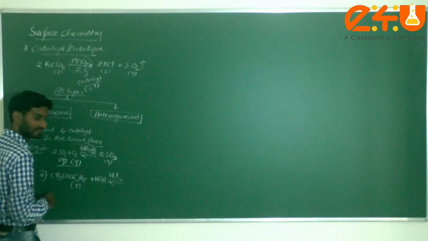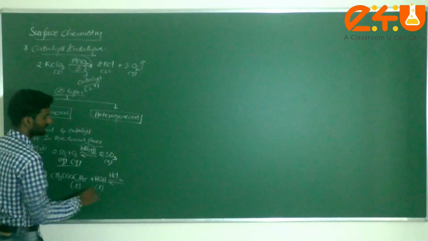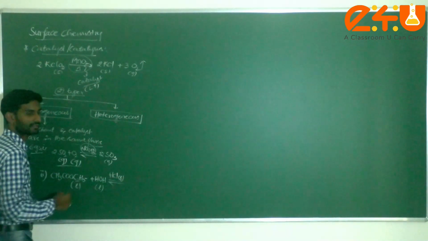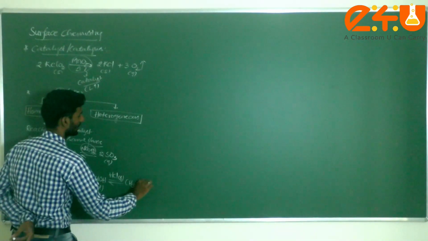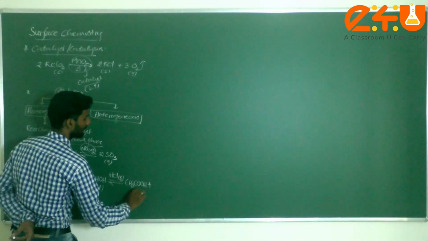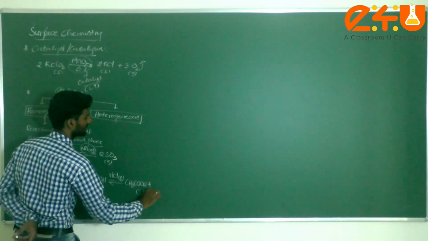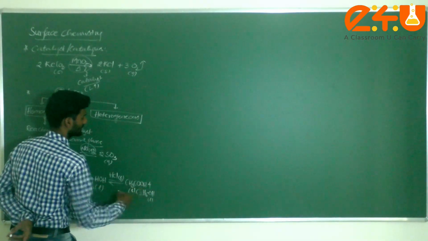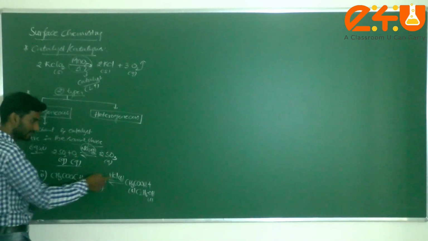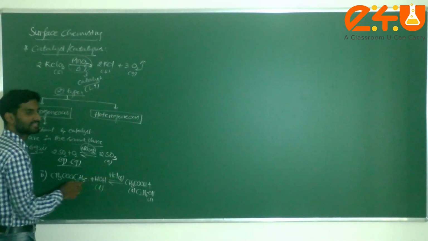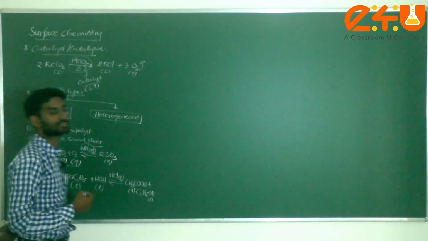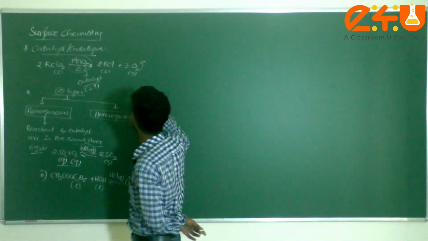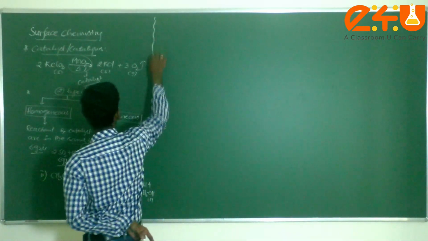This is a liquid, water is also a liquid, and HCl I am considering as liquid, to form CH3COOH plus C2H5OH. Are the reactants and the catalyst in the same phase or different phases? Same phase. That's why it is known as homogeneous catalysis.